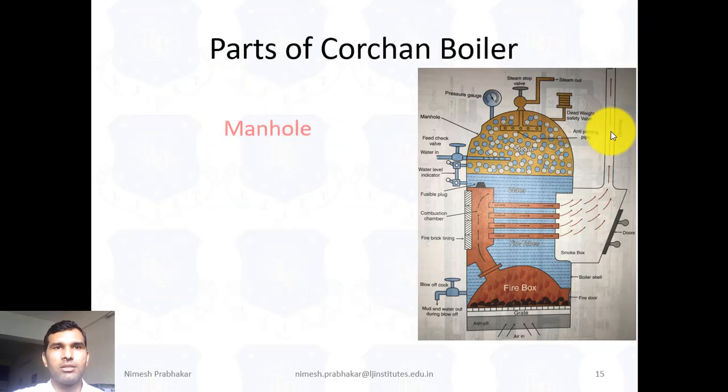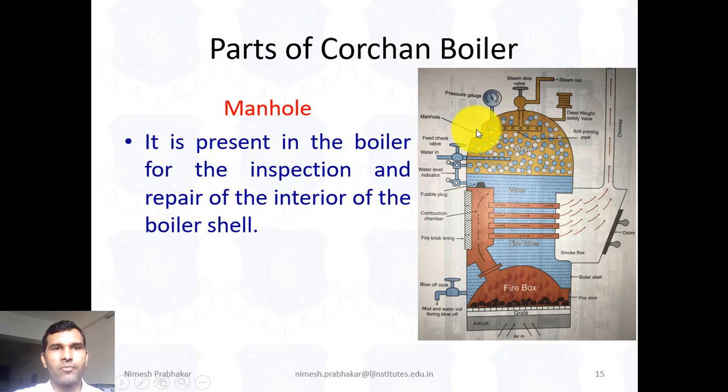Now next one is the manhole. This is a manhole here. So what is the manhole and its function? It is present in the boiler for the inspection and repair of the interior of the boiler shell. So the manhole is used when any repairing work is required. So we use this manhole.